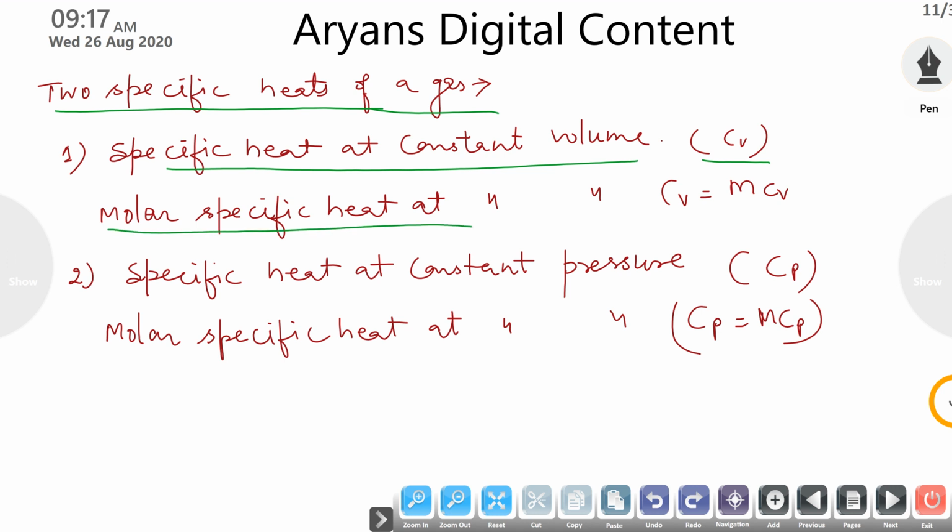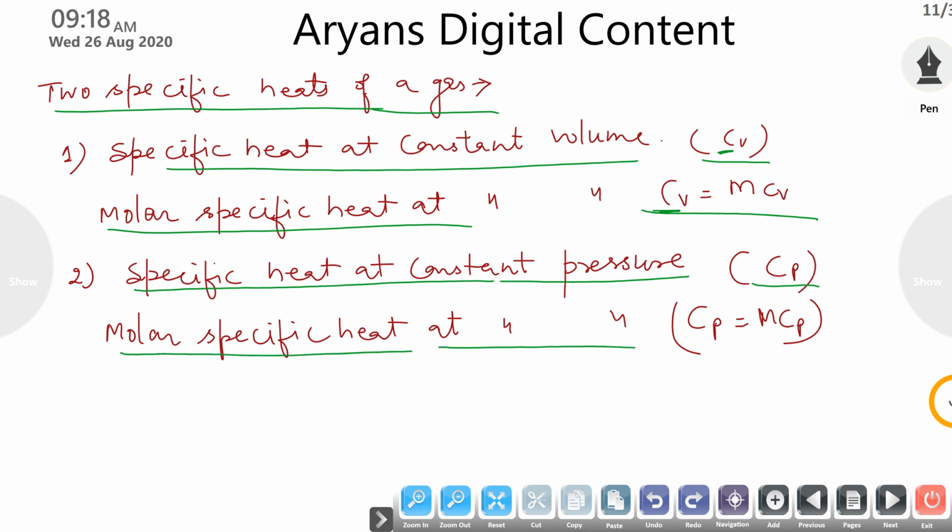And if you are considering it for a single mole, then it is given by Cv is equal to mcv, where m is your molecular weight. This is your capital C, this is your small c. Then specific heat at constant pressure. So if pressure remains constant, then it is represented by small c with subscript P. Then your molar specific heat at constant pressure is again similar, as you are using it for 1 mole, and m is your molecular weight. Here C is your capital C, and there is a relationship between the small c and your capital C.